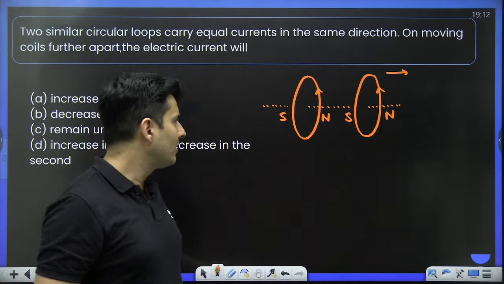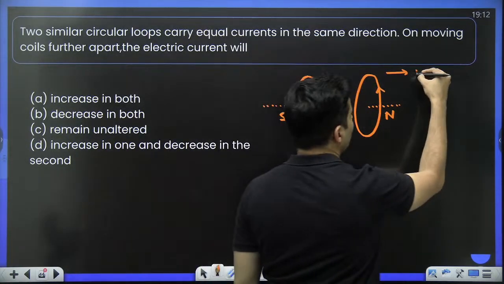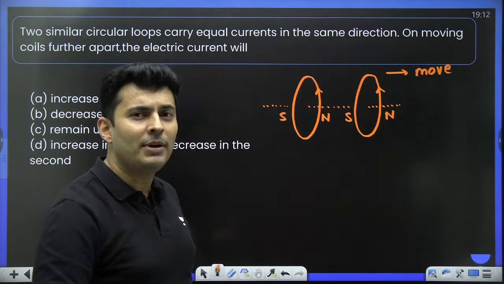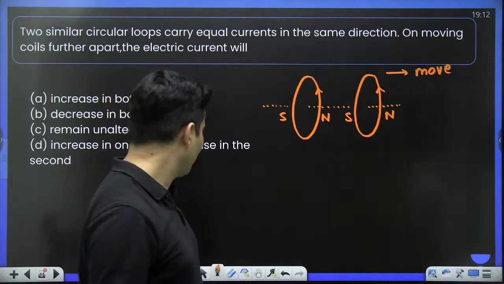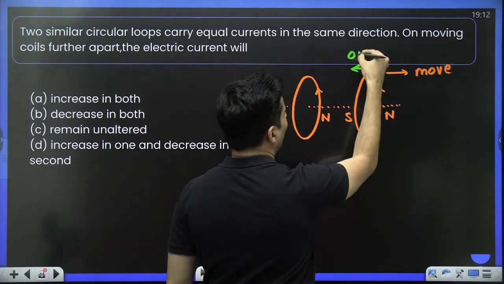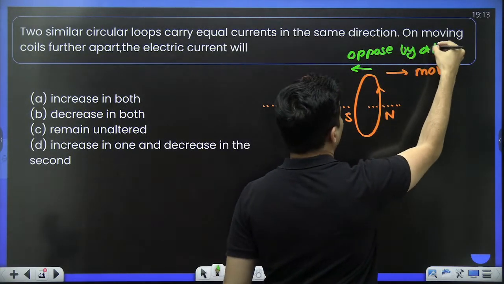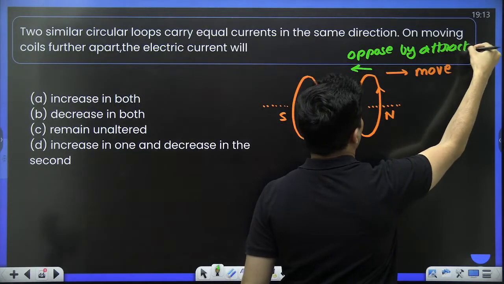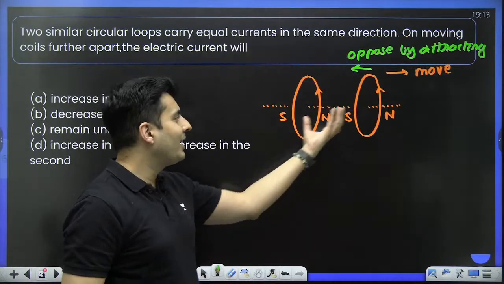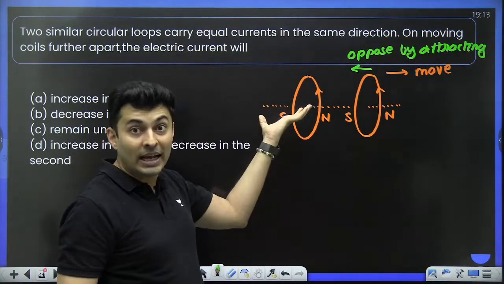Okay, that was clear. Now, when you actually move this coil away, according to Lenz's law, what should happen? You will oppose the motion. So, basically, you will oppose it by attracting it. And how do you attract it? Make both the magnets stronger. Make this magnet strong. Make this magnet strong.